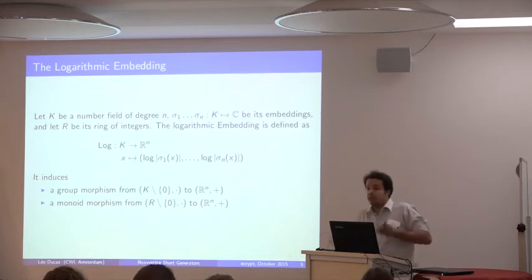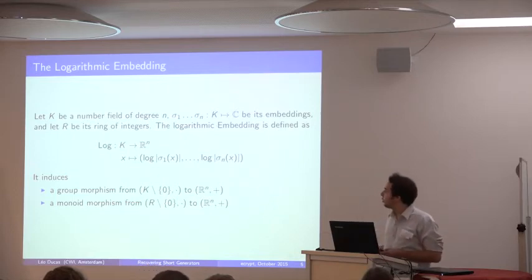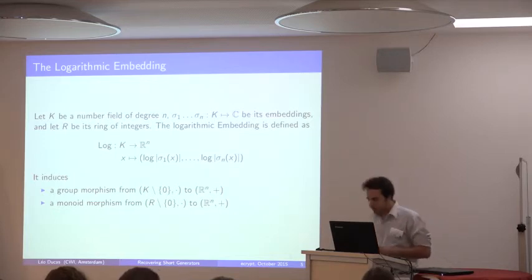But that's basically the only difference between the cyclotomic and the non-cyclotomic one. So we're going to evaluate our polynomial x at all those roots of unity. That's what we do with sigma 1 of x up to sigma n of x. And we're going to take the absolute value, and we're going to take the log of this, and we're going to make a huge vector out of this.